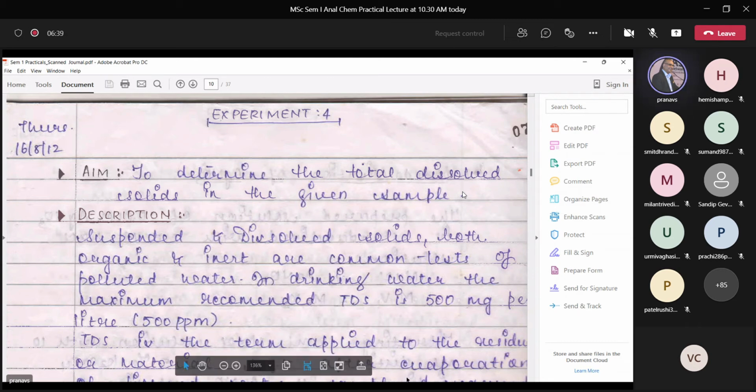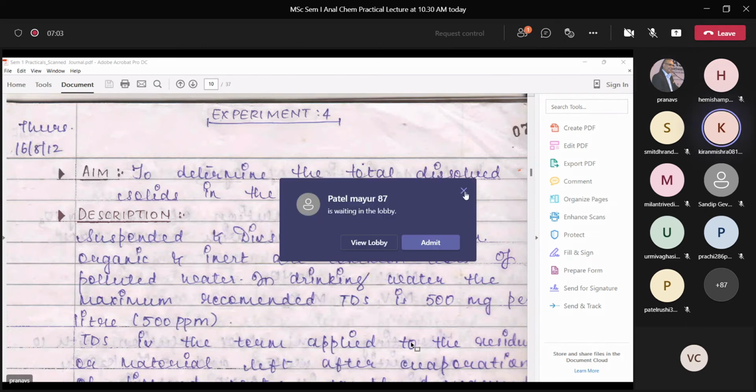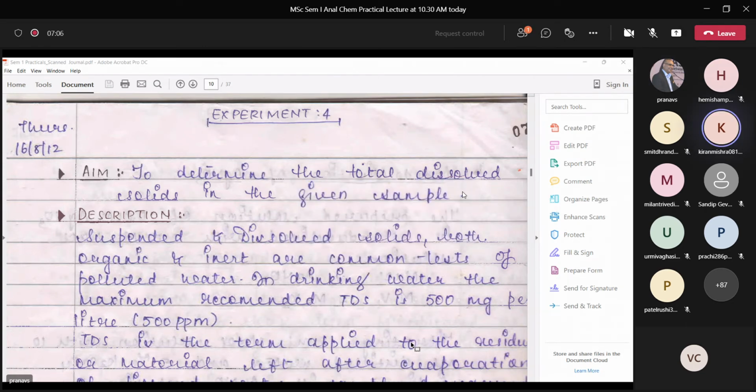Good morning, sir. I have a doubt in those back 3 practicals regarding KSP values. What does increase the KSP value, and what is the relation of precipitation with it? I could not understand. Can you repeat? I am not able to hear you properly. Yes sir, I am asking about KSP values, that is solubility product, when will precipitation be more if KSP is more? I did not understand the relation properly.